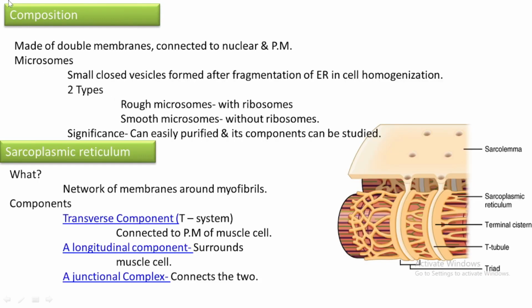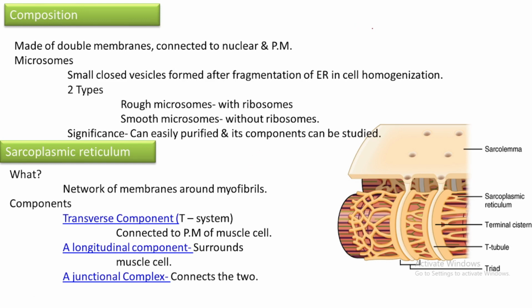Okay. Next, composition. It is formed of double membranes like the plasma membrane. Plasma membrane structure in detail we have already learned. So similar to the plasma membrane structure, the endoplasmic reticulum also has a similar composition. It is also double membranous. And also it is connected to the nuclear and plasma membrane.